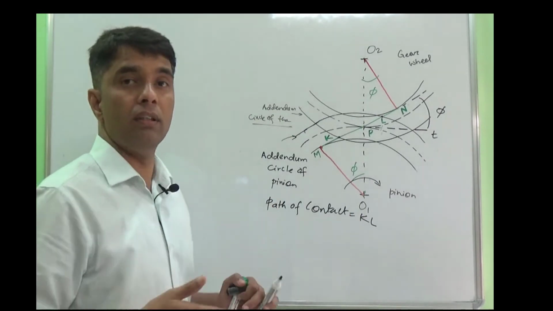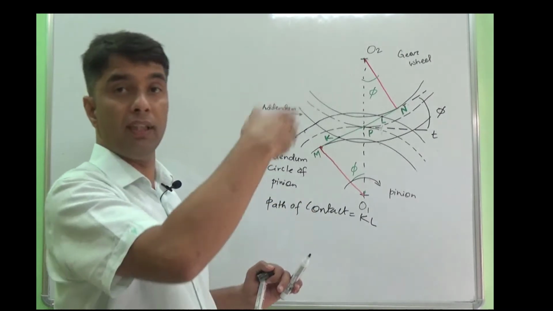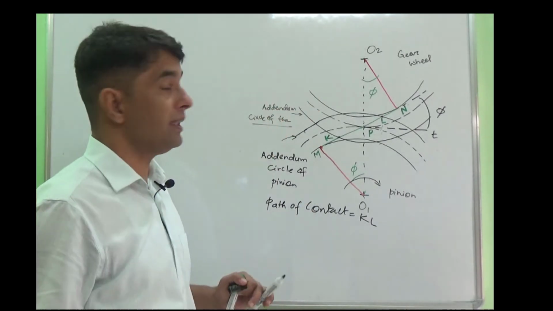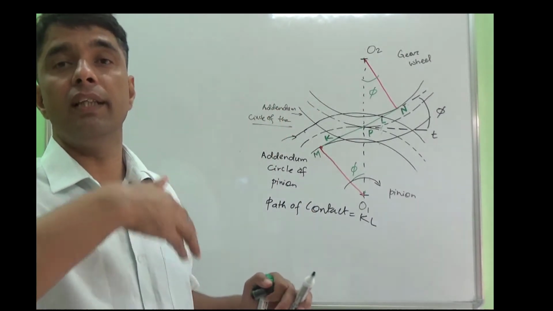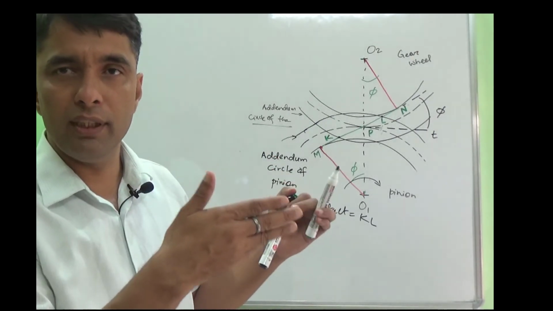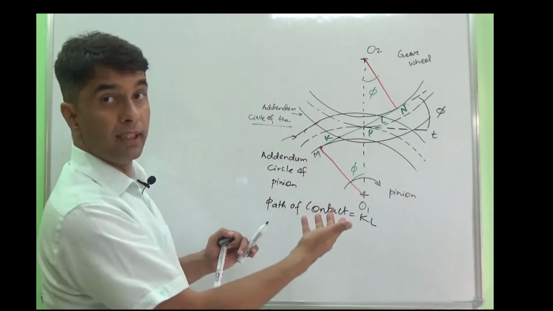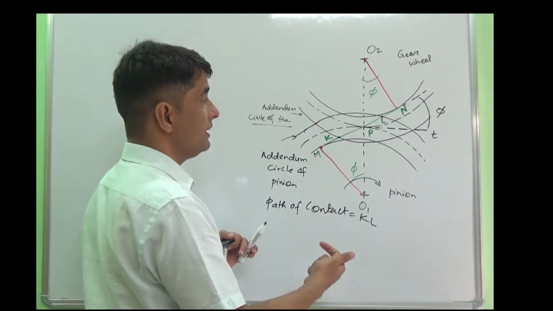But interference occurs when the point L moves further. Let's say somebody thought, okay, I can increase the addendum circle radius. Then the question arises, up to what extent can you do that? So let's see what the possibility is.